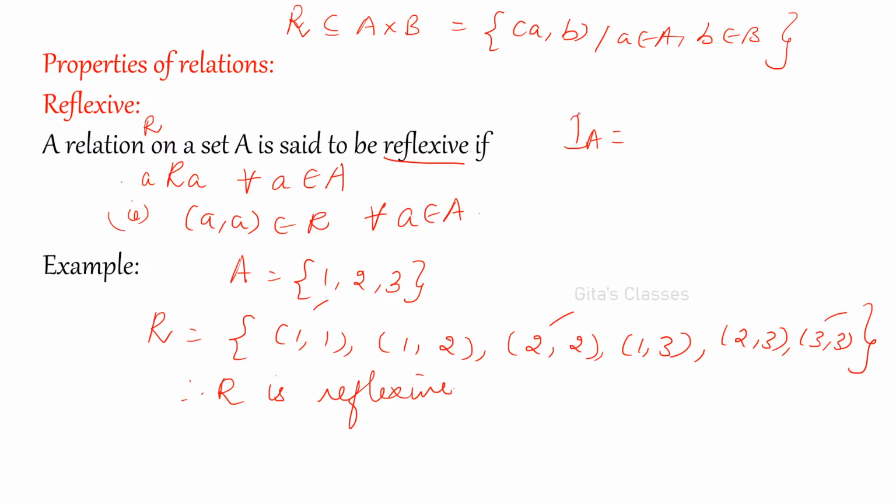Just now we have seen the identity relation, no? What is the difference between the identity relation and this relation? Identity relation consists of only these 3: 1 comma 1, 2 comma 2, 3 comma 3. Only these 3 elements are there in that set. Now along with that you can have some other elements also, but all the elements should be related to themselves. 1 comma 1, 2 comma 2 and 3 comma 3 should be there in the set. Then it is called reflexive.